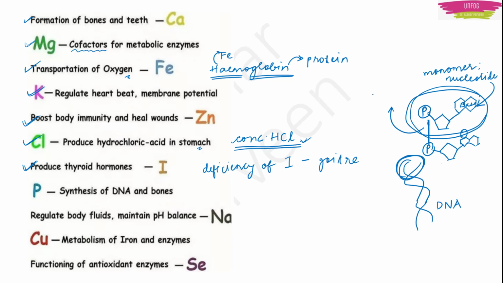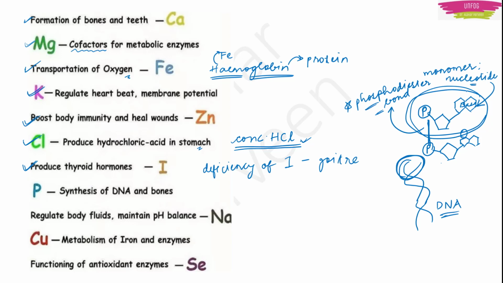This bond is known as the phosphodiester bond. So these two phosphate groups will form the phosphodiester bond between them. Like this, many nucleotides will form phosphodiester bonds between them and make up our DNA. So this explanation is also important, everyone. He can ask the name of the bond, or he can ask what is the monomer of the DNA.